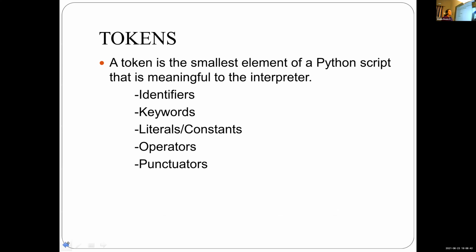So just listen. Identifier is a combination of characters, digits, and one special character. Only one special character, it is underscore. Identifier is a combination of alphabets, digits, and underscore. No other special characters are included in identifier. Only one special character is included, that is underscore. Identifier is the name given for one value.